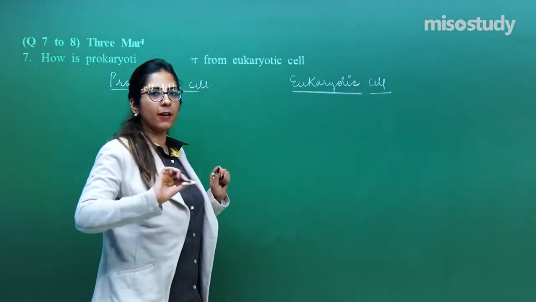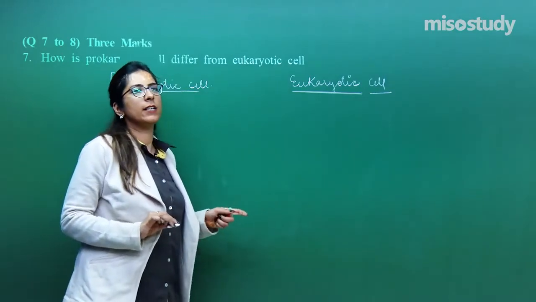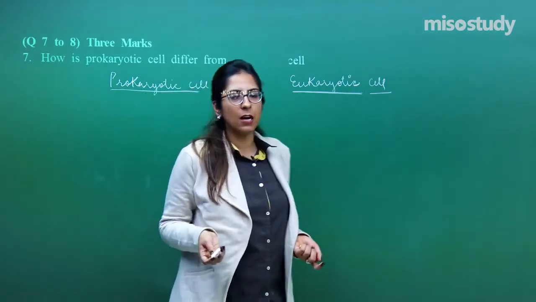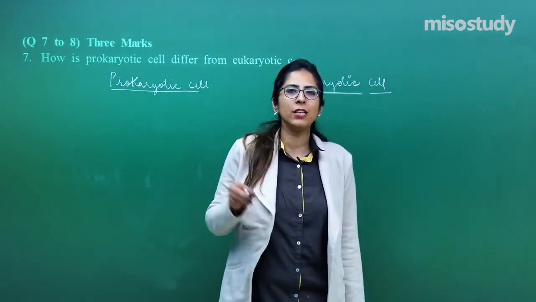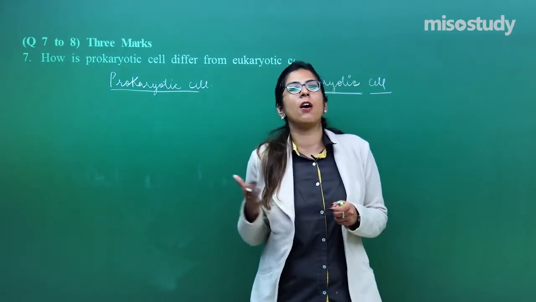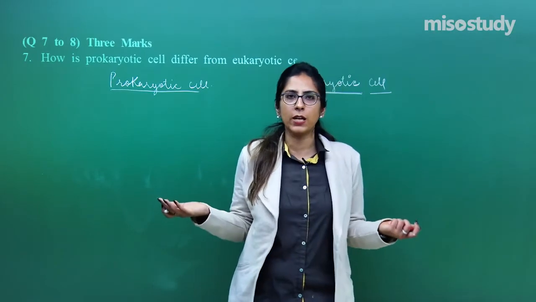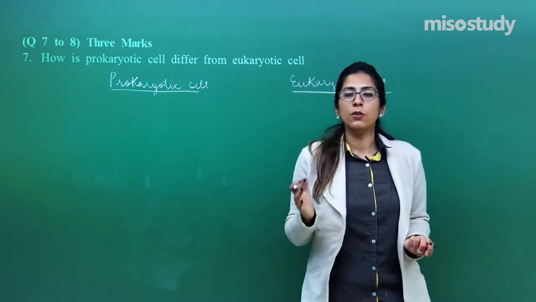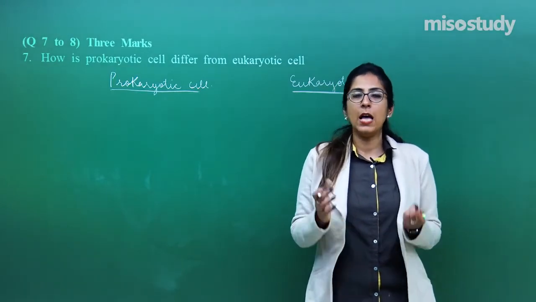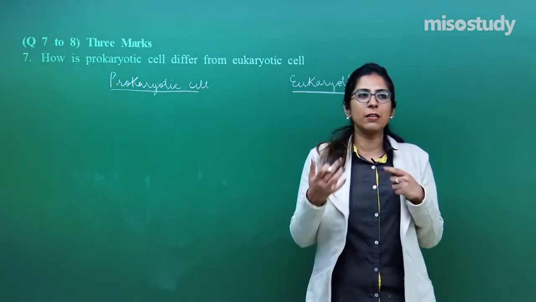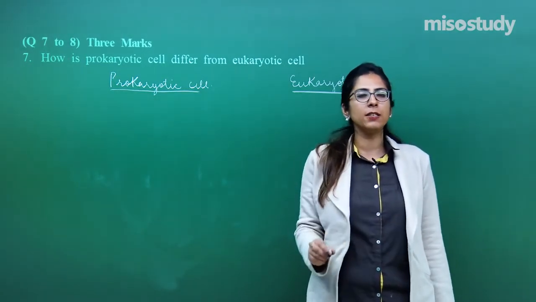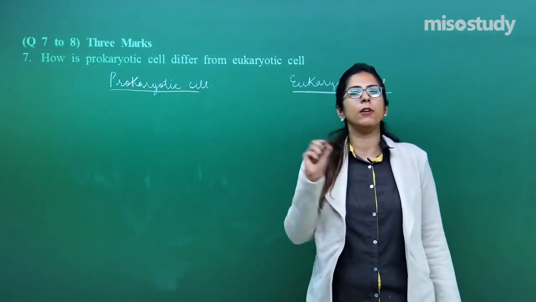Don't write in a paragraph manner; point-wise is much clearer to the examiner. When you check copies, we always have to check n number of copies in a short duration of time. We don't have much time, we cannot read all these stories. So be precise, write point-wise and in a comparison way, so that it is easily visible to the examiner. And wherever you see an important point, underline it with a black pen or pencil.